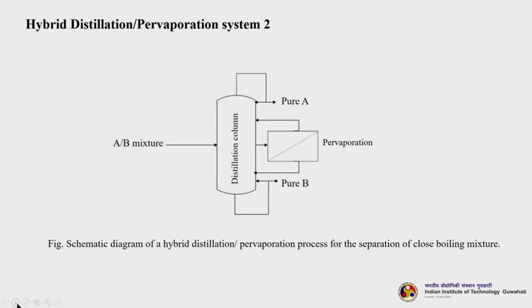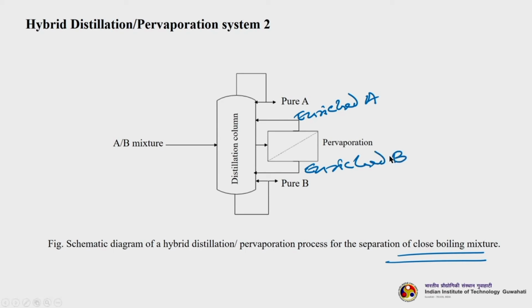This is another classic example where pervaporation is coupled with a distillation system for the separation of close boiling point mixtures. You can see here we have one distillation column and pervaporation. This is a more elegant hybrid system. Here the AB mixture is fed to the middle of the column, at the feed tray, and is heated a little. Then it goes to the pervaporation, where it is broken into enriched A and enriched B. The enriched A and enriched B are fed back to the distillation column at separate trays.